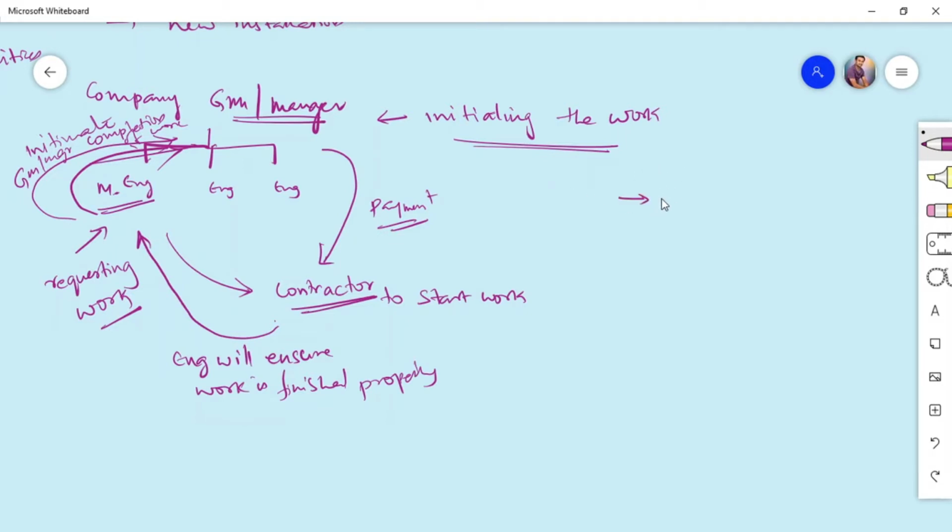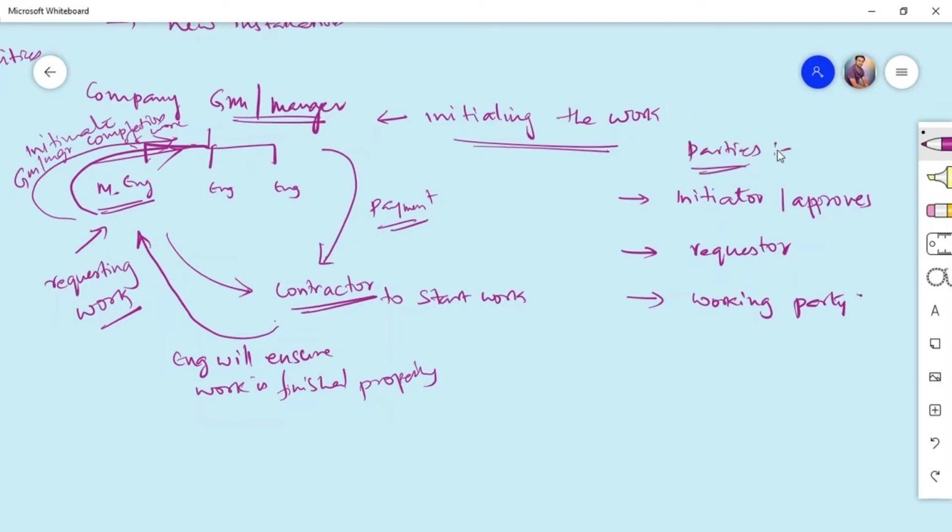The first party is the initiator or the approver who approves the permit to work, and the second party is the requester, the engineer who requests for the work to initiate. And the third is the working party. The working party is the contractor or some gang or work team from the client itself. It can be a team from the contractor itself. So these are the three parties involved in this particular workflow.